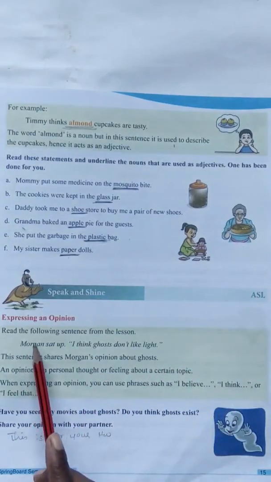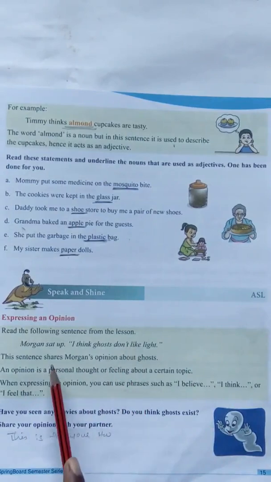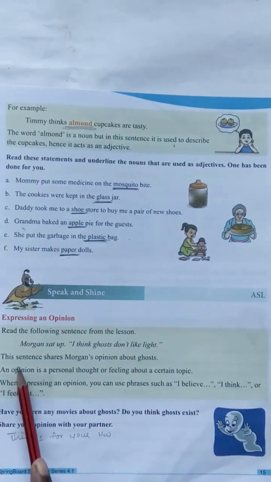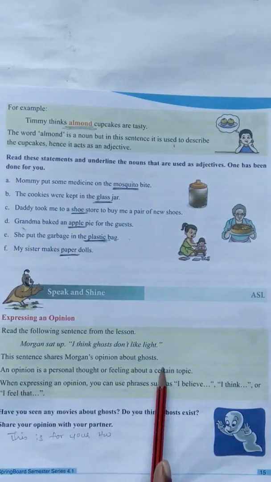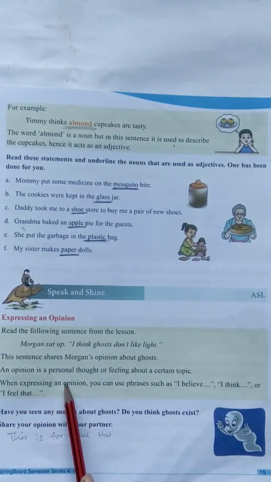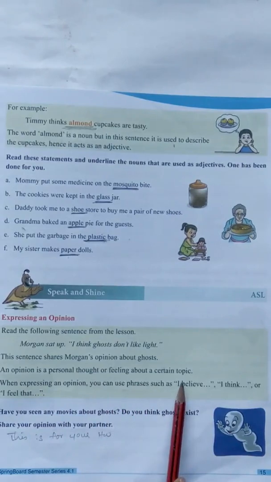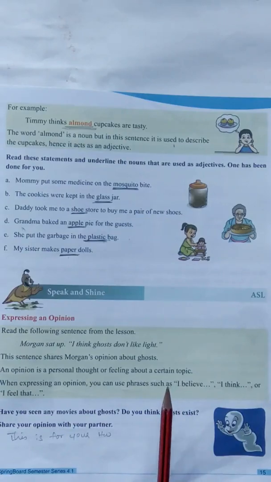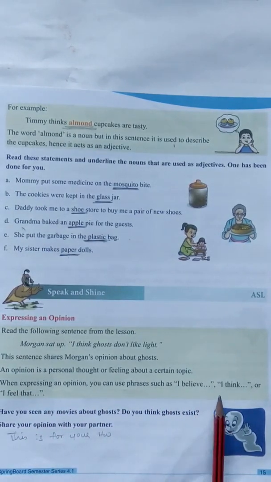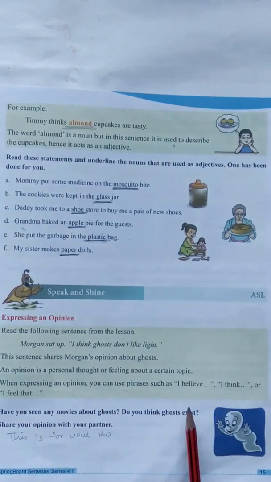Next one. Read the following sentence from the lesson. Morgan sat up. I think ghosts don't like light. This sentence shares Morgan's opinion about ghosts. An opinion is a personal thought or feeling about a certain topic. If one topic is there, they are asking you your opinion on that topic. When expressing an opinion, you can use phrases such as I believe, I think, or I feel that. Like those words you have to use in your opinion.